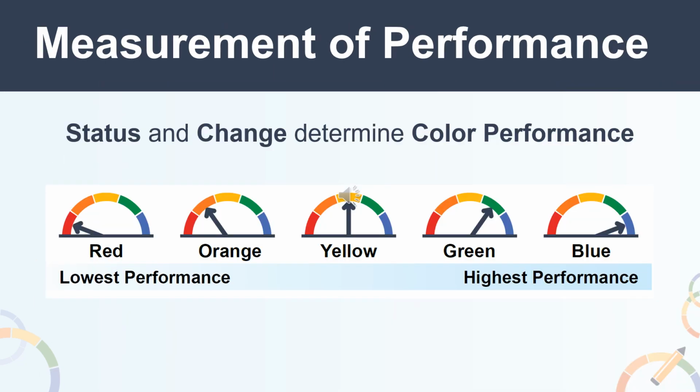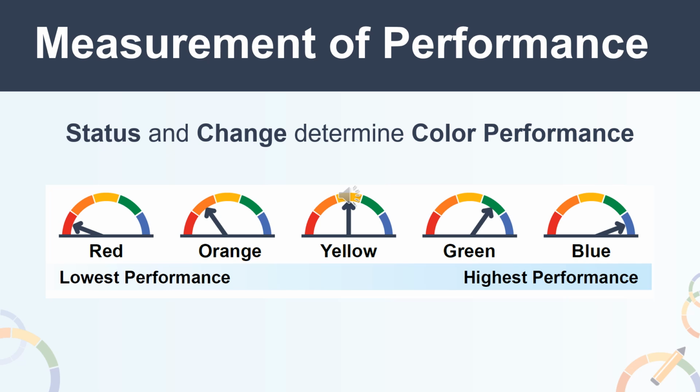But how do these measures get a color? The measure of performance for LEA, school, and student groups on the dashboard is done by looking at 2 years of data. Status is the current year data. Change is the comparison between the current and prior year's data. What determines the color performance on the dashboard is the combination of status and change.